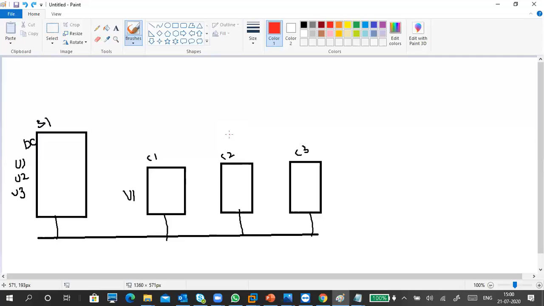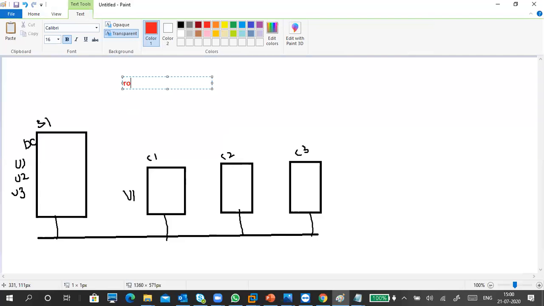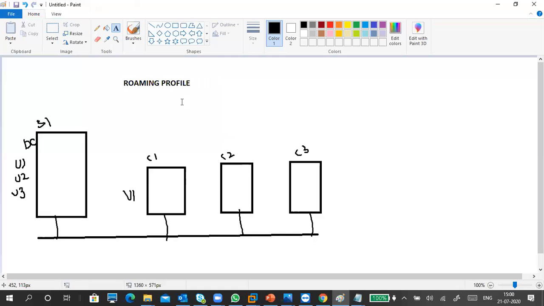Very simple. Okay, next one is roaming profile. So what is this roaming profile? What is the issue? Some users are definitely not sitting in one place. It's not the user's choice. Sometimes, department-wise or computer-wise, he has to change his own location.